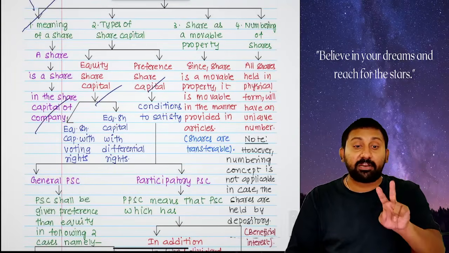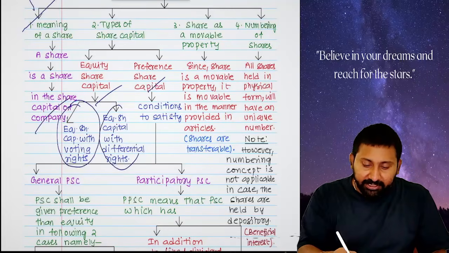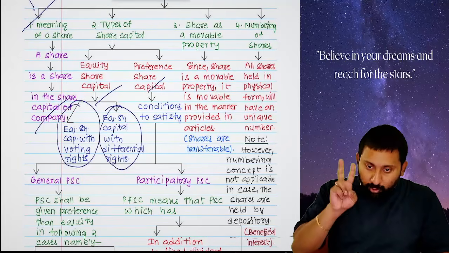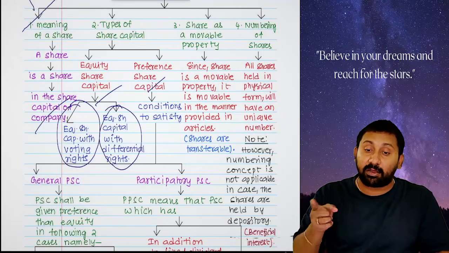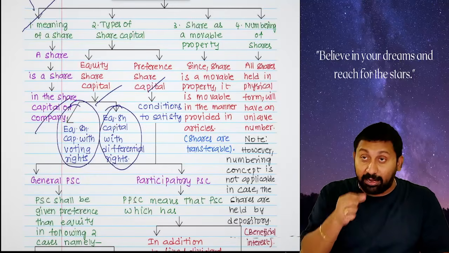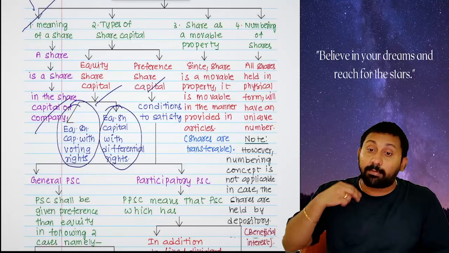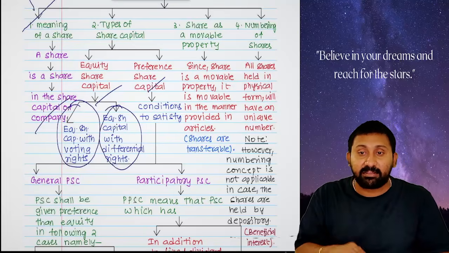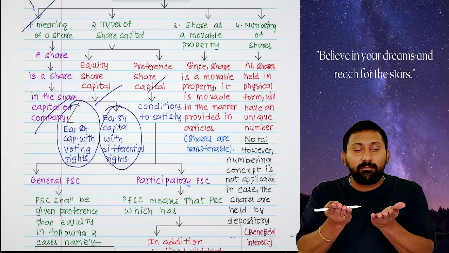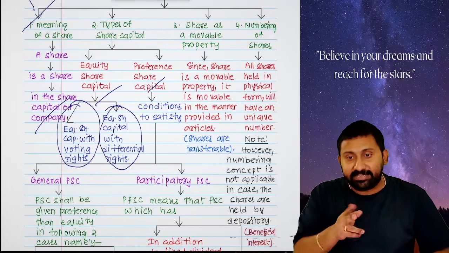Equity and preference. Equity is of two types. Equity share capital with voting rights, meaning one share one vote. Equity share capital with differential rights. Sometimes companies may give one vote for two shares, but compensate. Generally it is one share one vote. Sometimes a company can say, I will give one vote for two shares. That means I have to buy two shares to get one vote. Compensating this, they will say, we will pay two times more dividend to you. So what I lose in voting, I get in increased dividend. So they are happy.